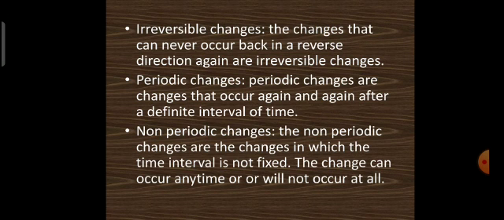For example, we know that daytime is 24 hours and we divide it conventionally as half day and night, but that is a periodic change. So in non-periodic changes, the changes do not occur at a fixed time interval, they occur randomly. So such type of changes can occur at any time or will not occur at all.